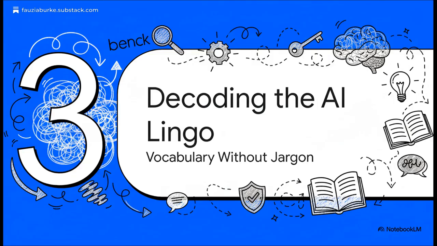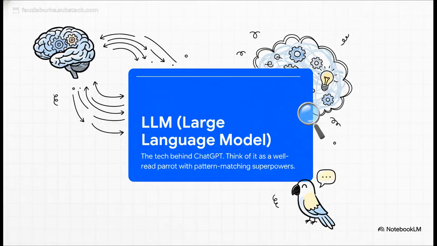All right, let's talk about the lingo. You hear these words thrown around all the time, right? We're going to break down just a few of the key ones, not to turn you into a tech expert, but just so you feel totally comfortable in the conversation. Okay, first up, LLM. You hear this one everywhere. It stands for Large Language Model. The slide says it's like a well-read parrot with pattern-matching superpowers, and honestly, that's the perfect way to think about it. You don't need to know how the engine works, just that it's the brain behind the whole operation.